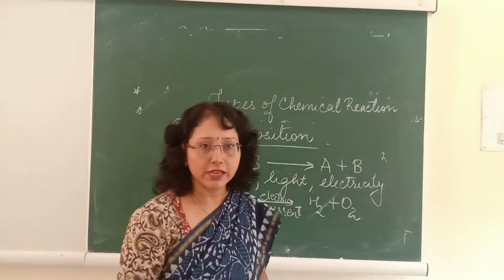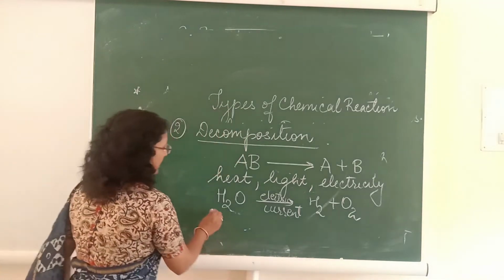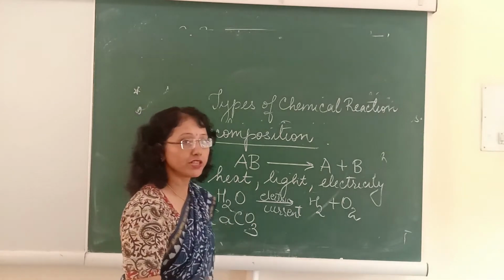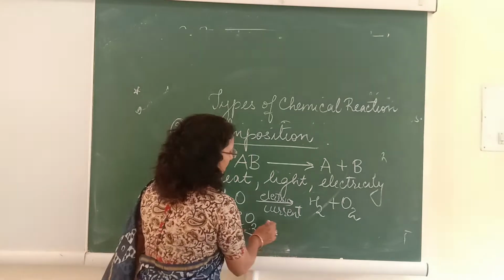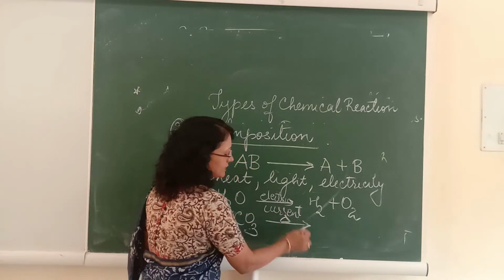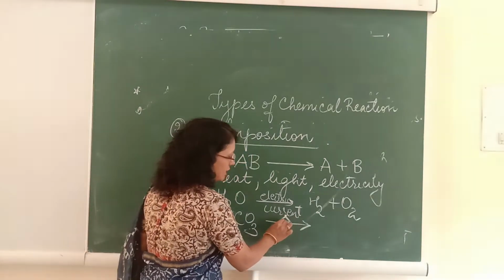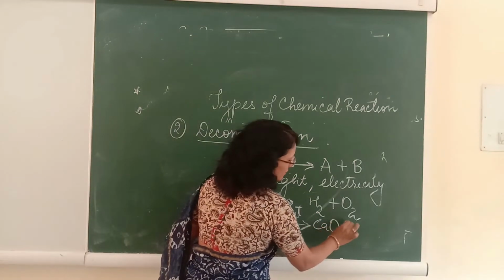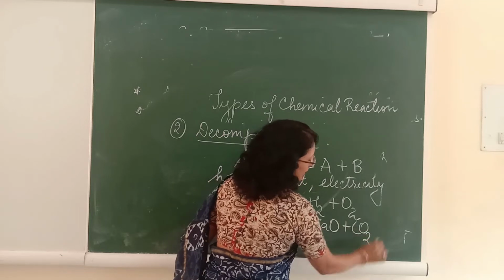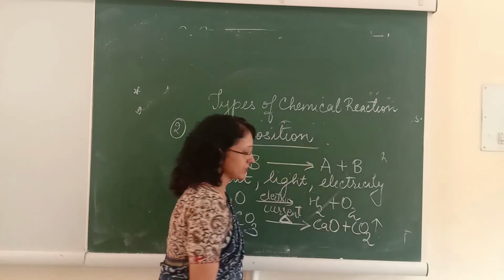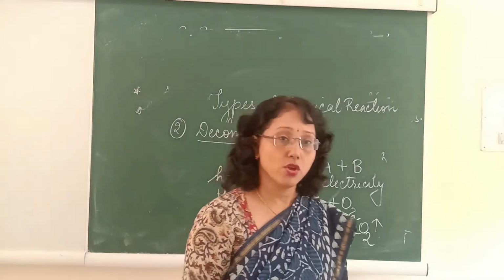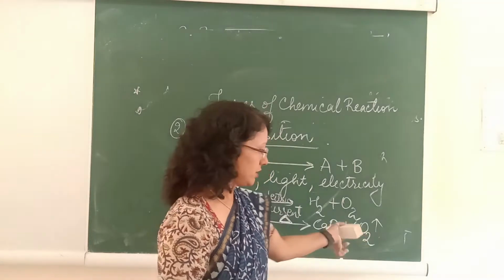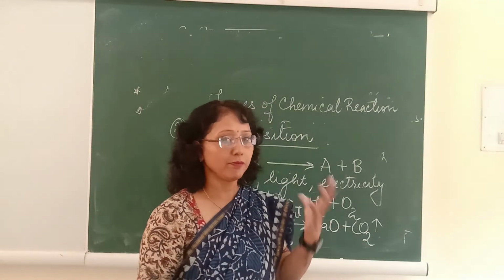Same way, there are certain other examples, like calcium carbonate. This calcium carbonate, which is also called limestone or marble, when it is heated, the triangle sign represents heat, dissociates into calcium oxide along with the liberation of carbon dioxide gas. Carbon dioxide gas everyone knows. You have seen it in all the soft drinks and fizzy drinks, the bubbles that come out.